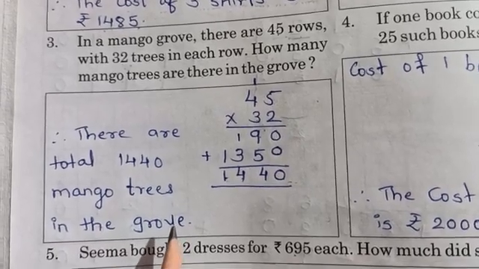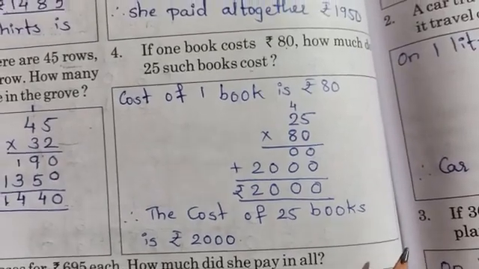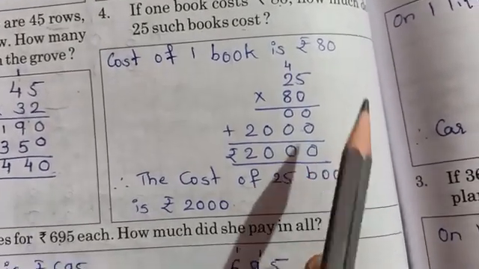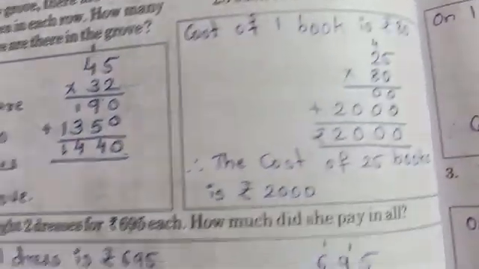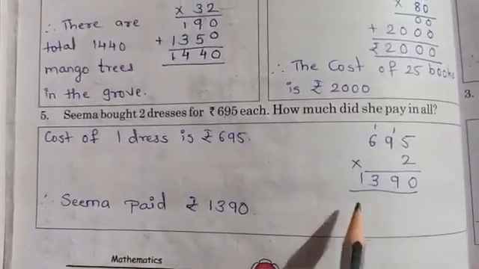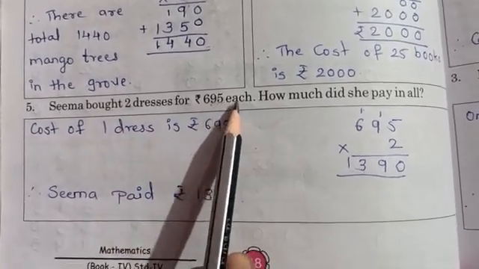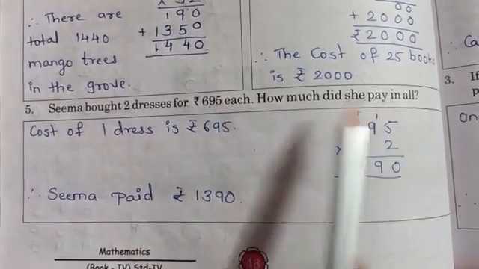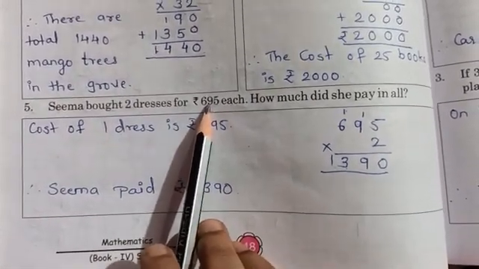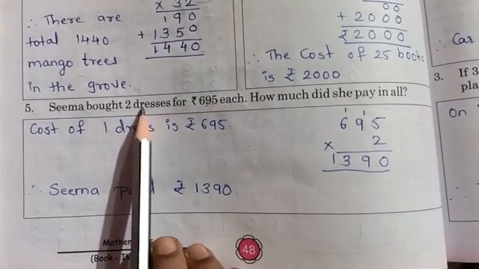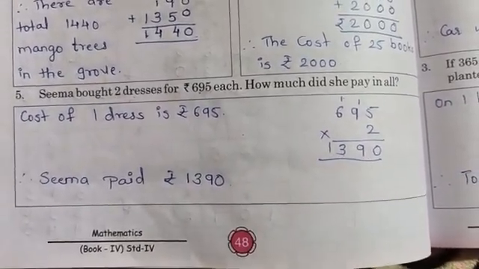Is that clear everybody? Okay, so in a similar way, fourth one भी आपको वैसे ही solve करना है. They have given cost of 1 book and you are supposed to find out the cost of 25 books. Okay, and this is the fifth one, that Seema bought 2 dresses for rupees 695 each. How much did she pay in all? उसने 2 ड्रेस खरीदा लेकिन each बोले, मतलब एक ड्रेस का प्राइस कितना है 695, तो 2 ड्रेसेस का कितना है, that is 1390. Clear?